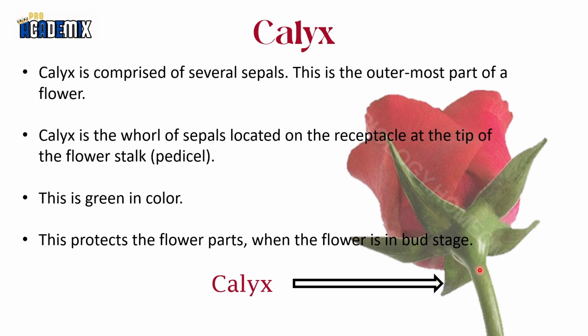This is the flower stalk, called the pedicel. This is green in color. You may observe this at your own home if you have a flower. This protects the flower parts when the flower is in bud stage.